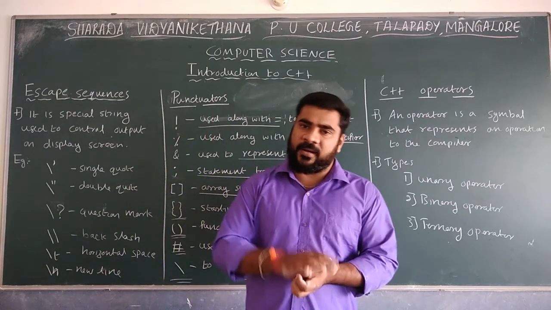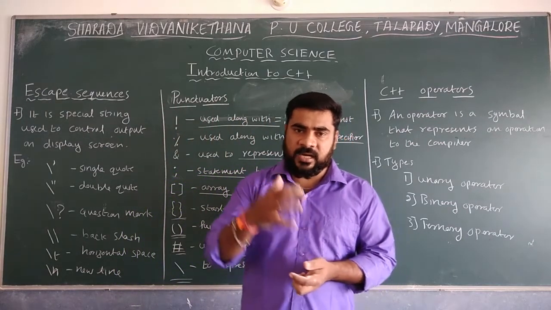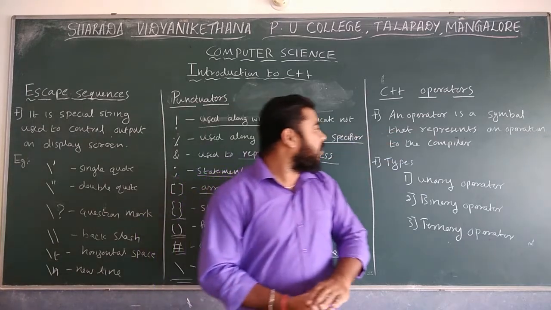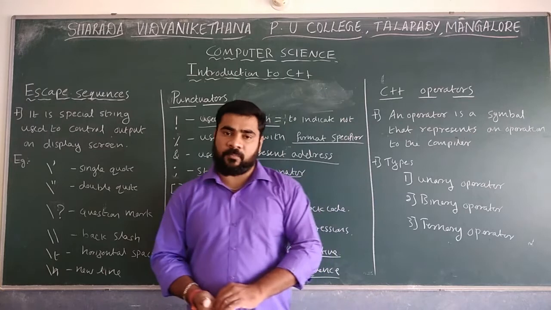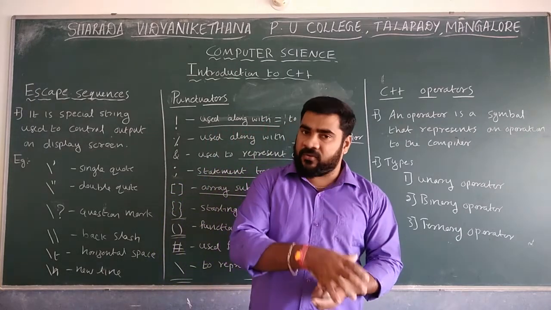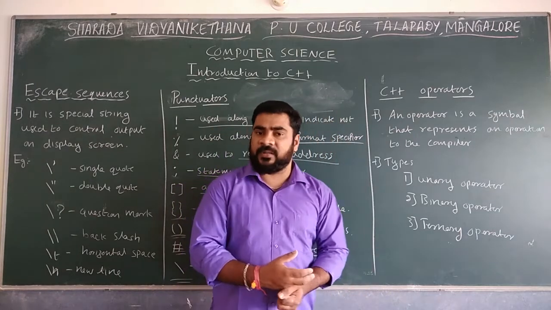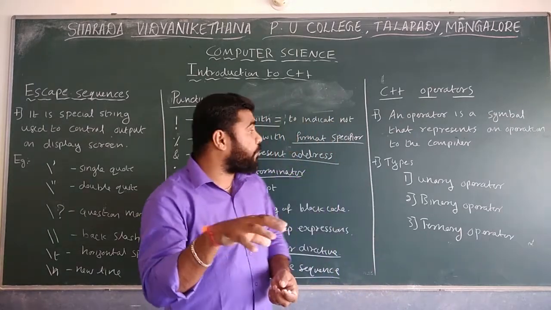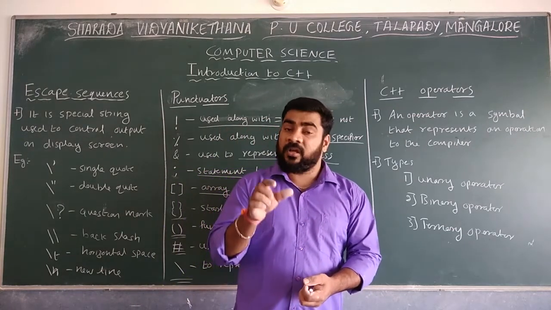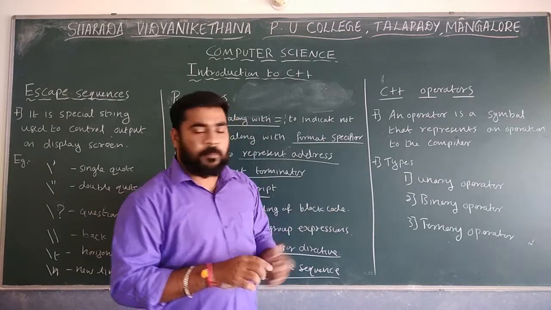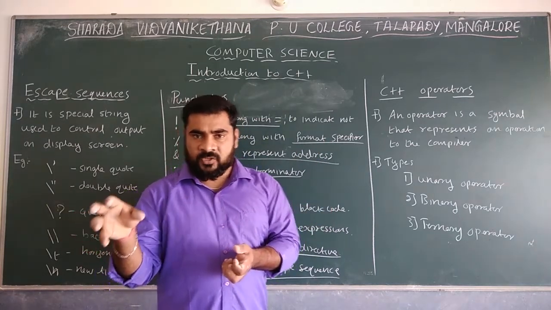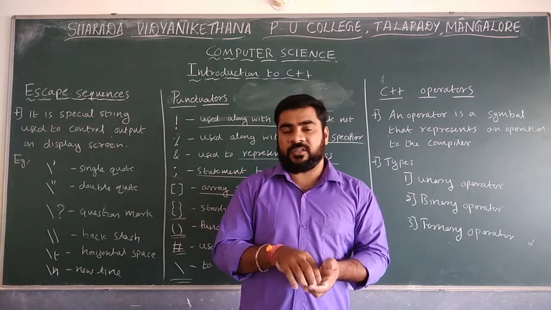So what is an operator? Anyone can say what is an operator? An operator is a symbol that represents an operation to the compiler. Normally we will use a symbol. A punctuator is a symbol, and this is also one symbol. Simple symbols that are used to represent the particular operations to the compiler. To the compiler, we have to say the particular operation should be done. So for that purpose, we are mainly using the operators.